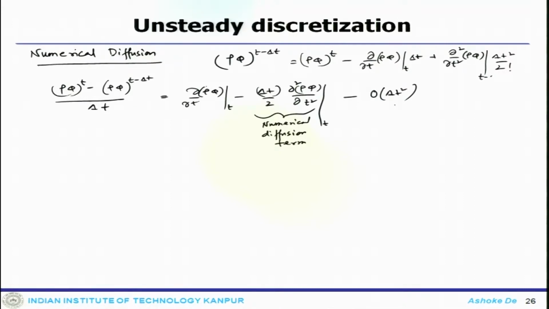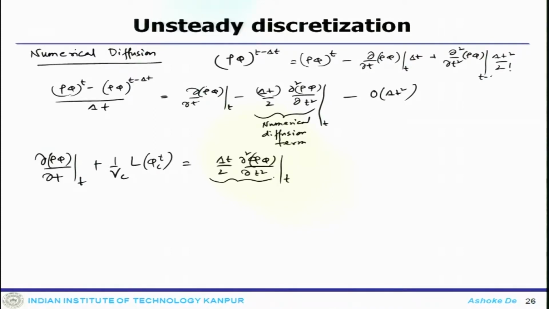Now, if you put these things back in the discretized equation, the discretized equation will get modified like 1 by V c L phi c at t equals delta t by 2 del 2 rho phi by del t 2, which is the numerical diffusion, plus order of del t square.